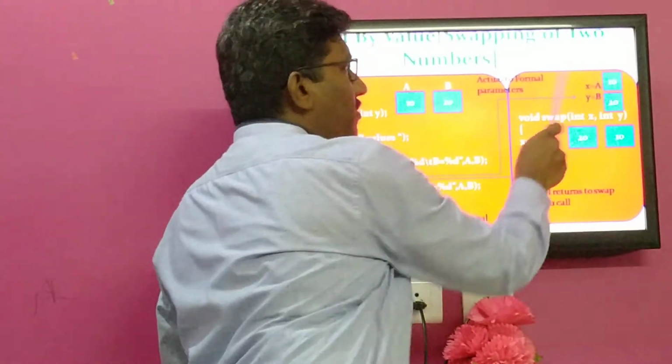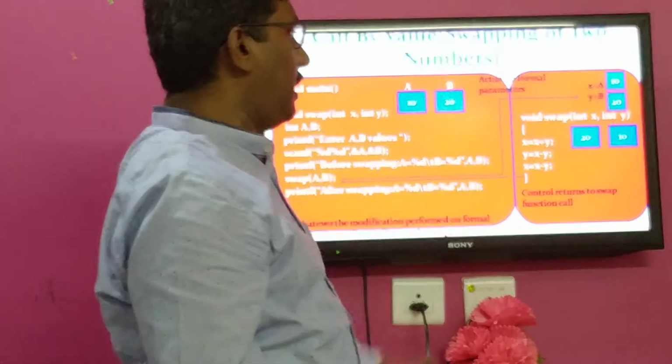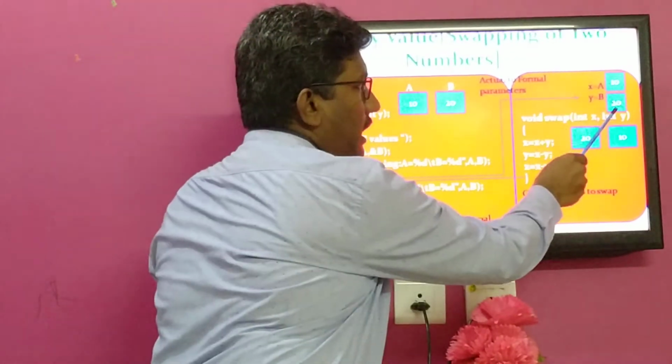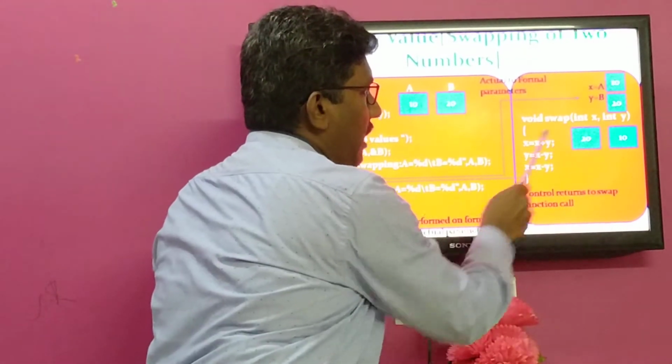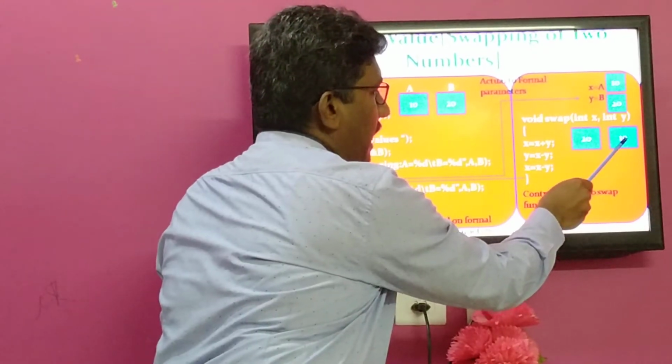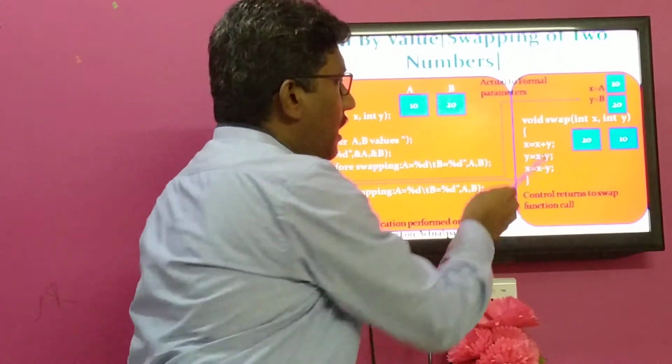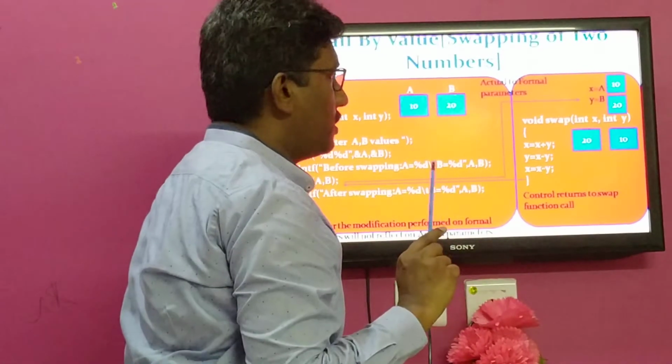By adding those, I am keeping the result in x. Now this 10 will be updated to 30. Now x is 30. Then what I am doing, x minus y. 30 minus 20 is 10, stored in y. So y is initialized with 10. The next one is x minus y. Updated x value is 30. Now updated y value is 10.